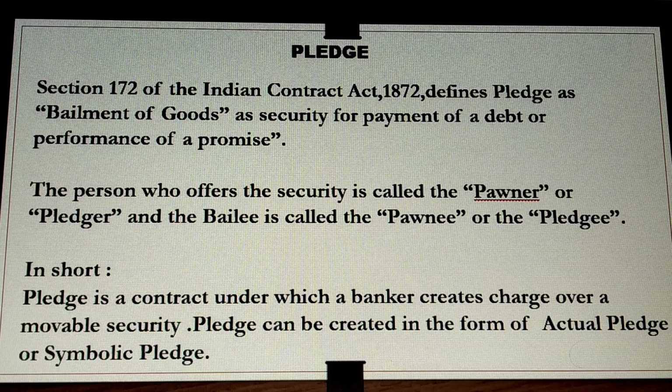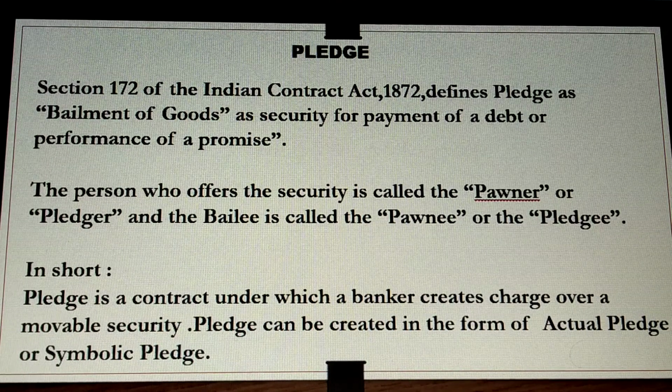So there are two important requisites of a bailment. Now let us see which are those two important requisites of a bailment. First one, delivery of goods, and second, return of goods. Now let us see what is this delivery of goods. Delivery of goods is essential for a contract of bailment.